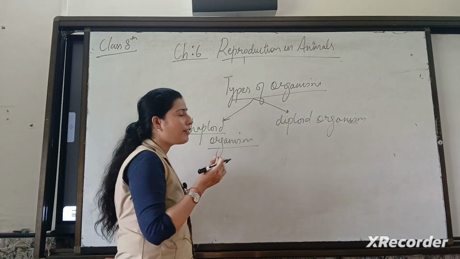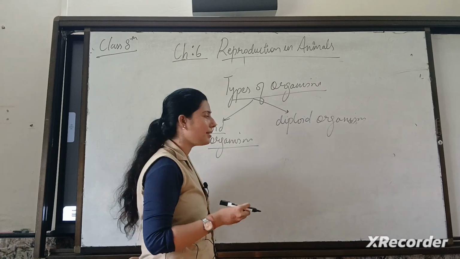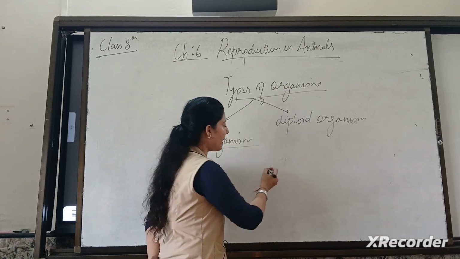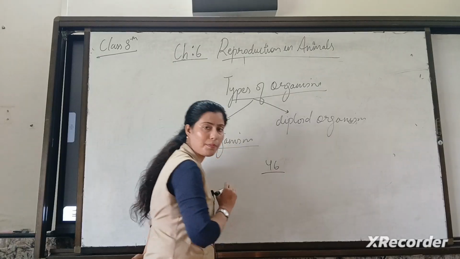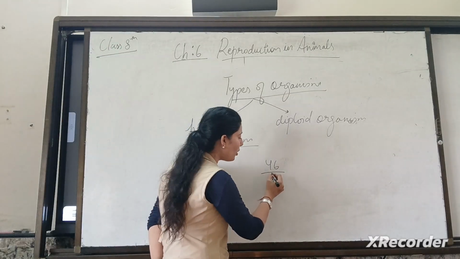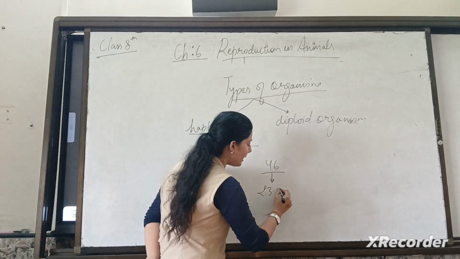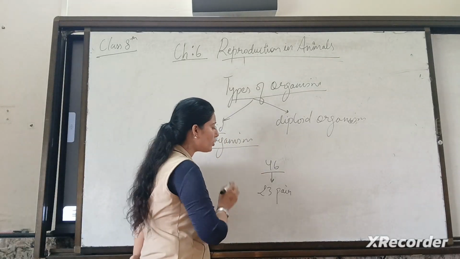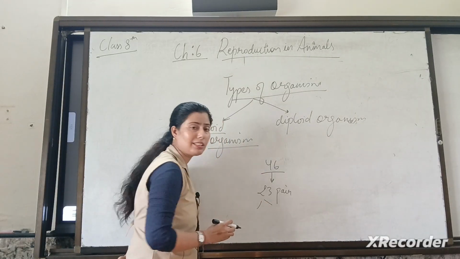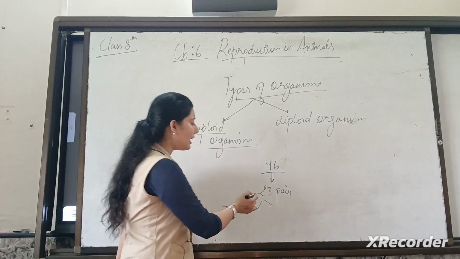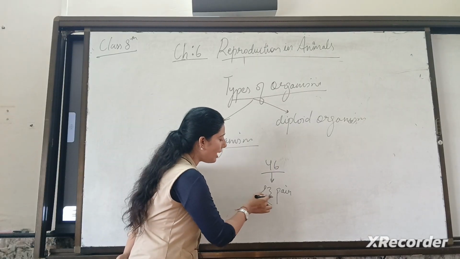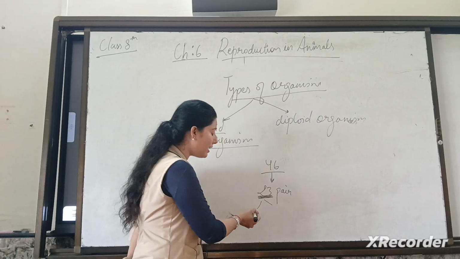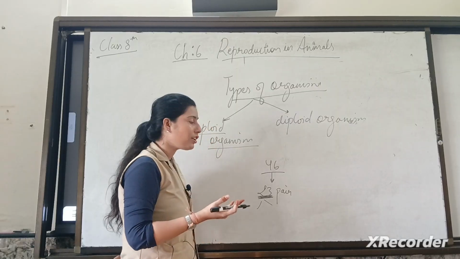Look, we know that all human beings have 46 chromosomes. These 46 chromosomes are actually 23 pairs. Clear? Each chromosome has one number. These 23 chromosomes are present in pairs, each has its copy.